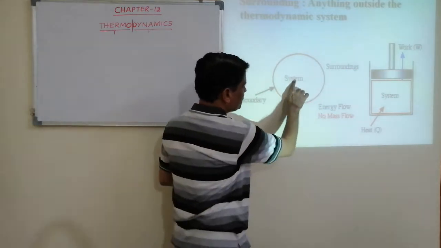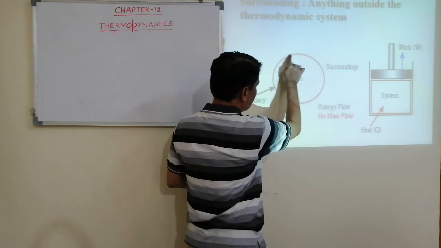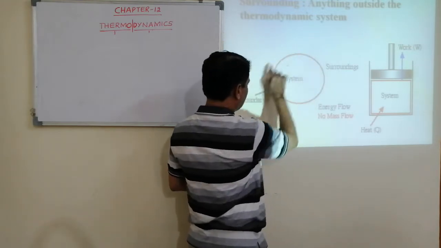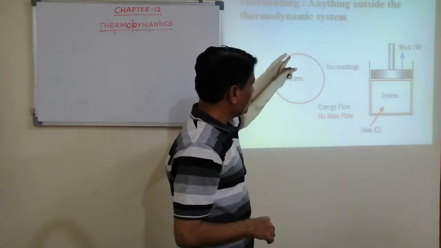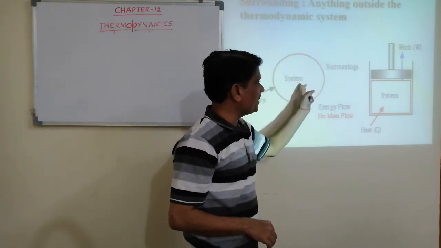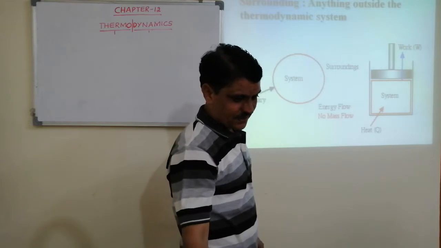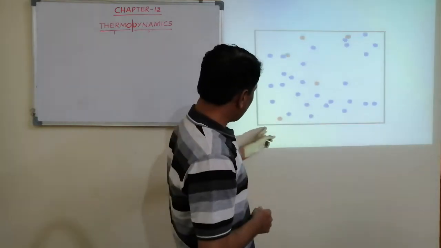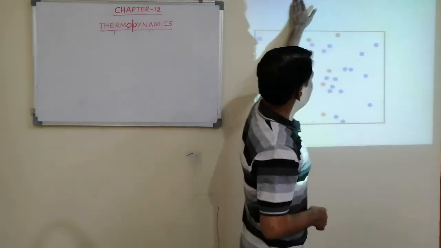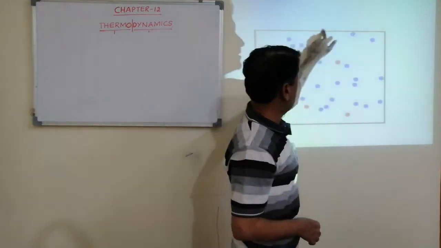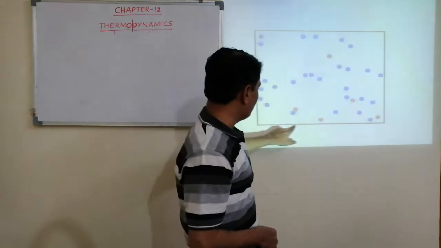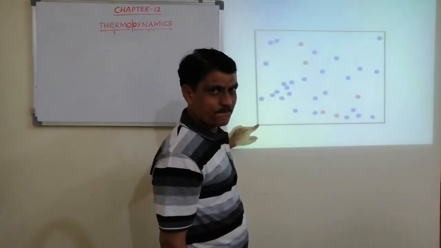System and surrounding are separated by a boundary. Boundary means the one which separates system and surrounding. This is the system, this is our surrounding, and the black color is our boundary, right?